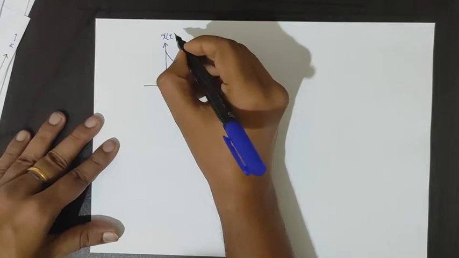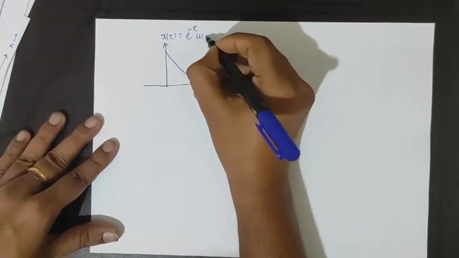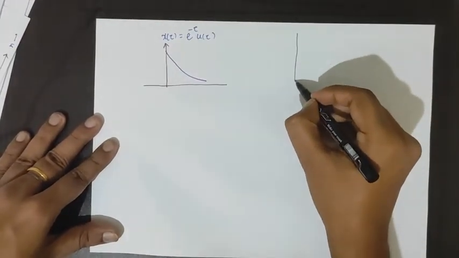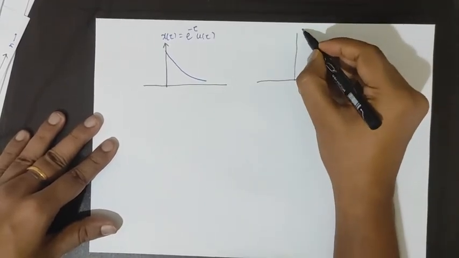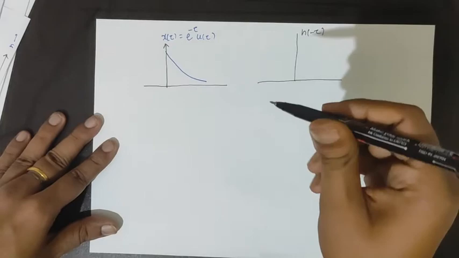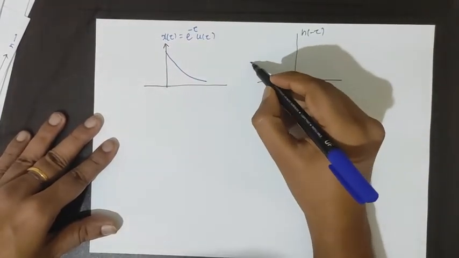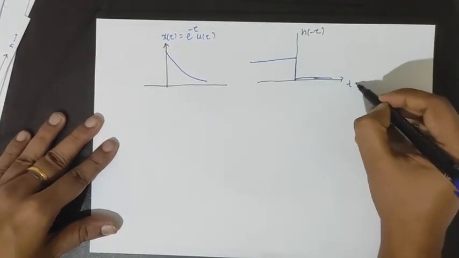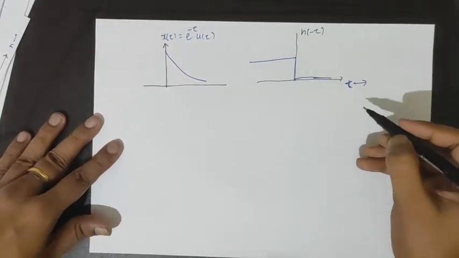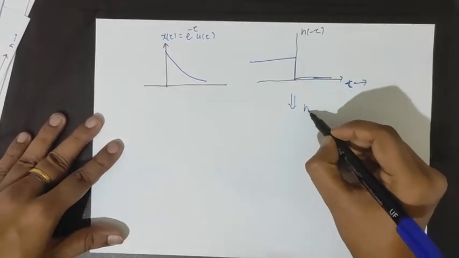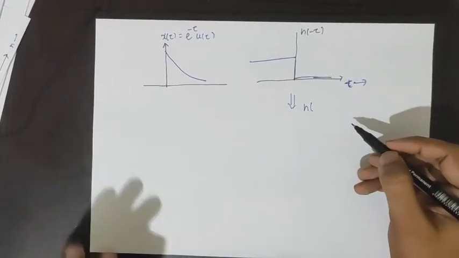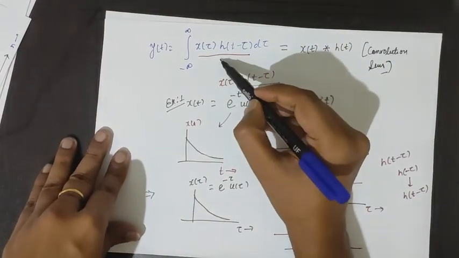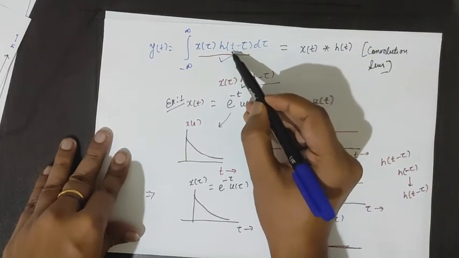This is x(tau) and h(minus tau). Now what we require, according to the convolution equation, is h(t minus tau), the shifted version of tau.